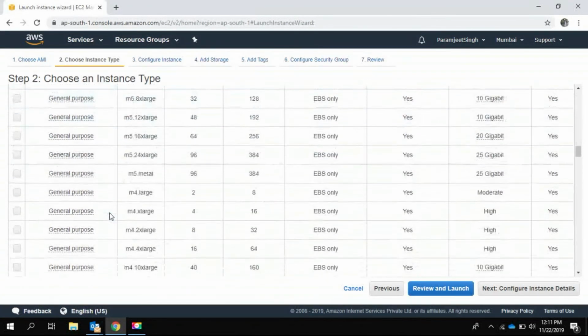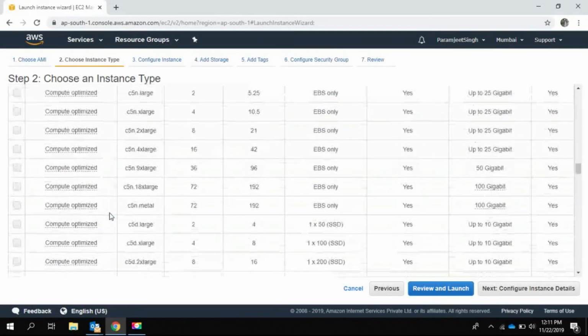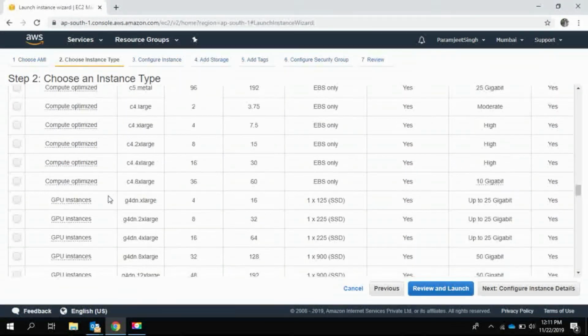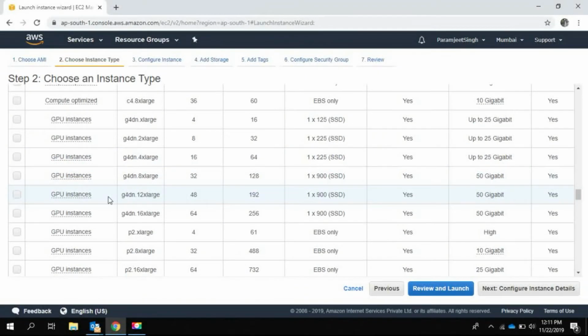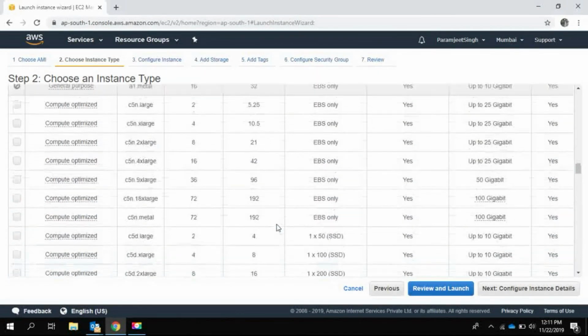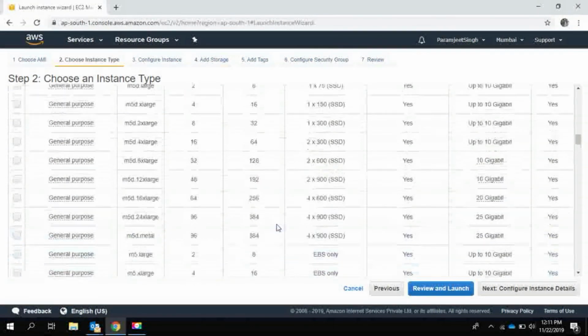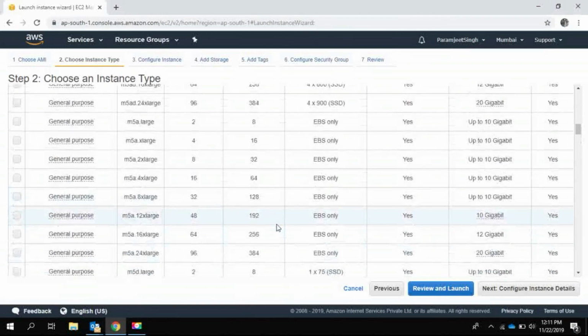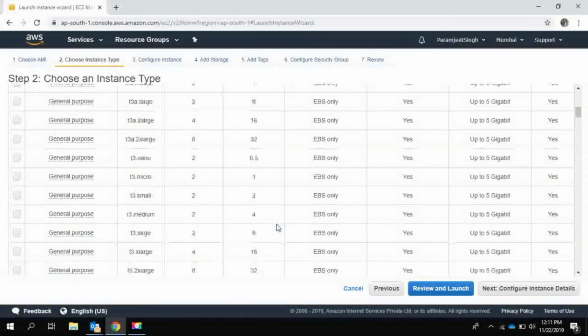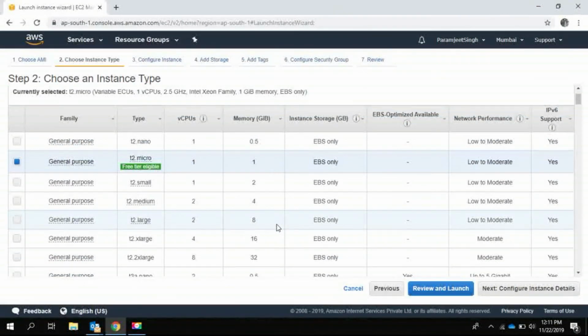Just move a little bit more down. It is compute optimized. So basis of our GPU instances, basis of our workload requirement, we will choose an instance type which suits it. So for this demo purpose and to be eligible for the free tier, we will go with the general purpose T2 Micro. Now let's configure the instance.